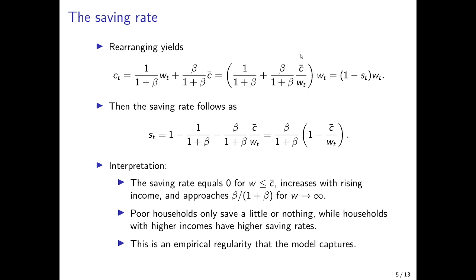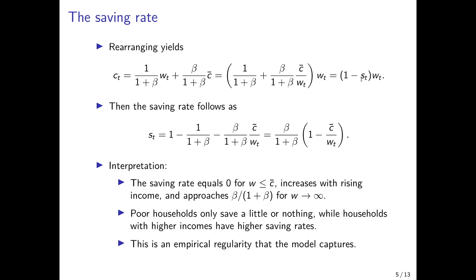And we can, with a small trick, write this in the way that it is written here, where we basically pull out w_t from the first expression. In the second expression, we do not have w_t, but if we multiply the numerator and the denominator by w_t, then we can basically pull one w_t out, and we have this expression here as the factor with which we multiply wages.